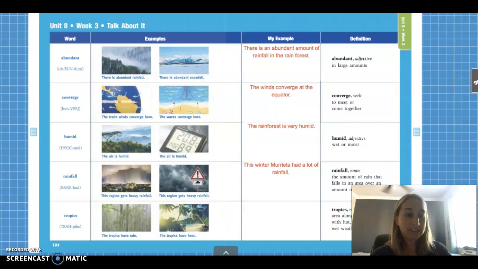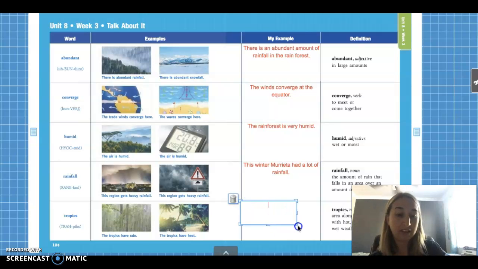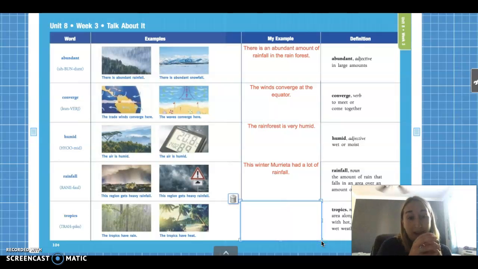All right, guys, we're going to go ahead and write our sentence. And we're going to talk about the tropics, okay? So maybe for your picture for this one, you guys can draw a beautiful beach with some trees, maybe laying on the beach with a towel, and drinking a smoothie, maybe out of a little pineapple or coconut, drinking some coconut water or pineapple juice, okay? The tropics are hot and wet.